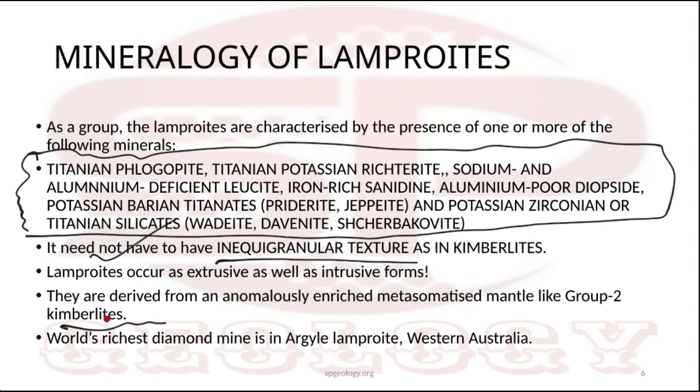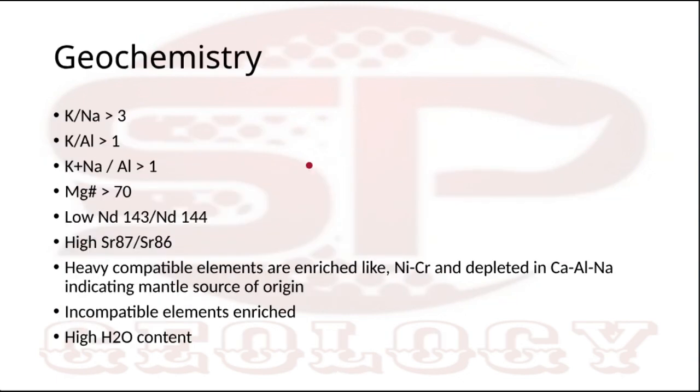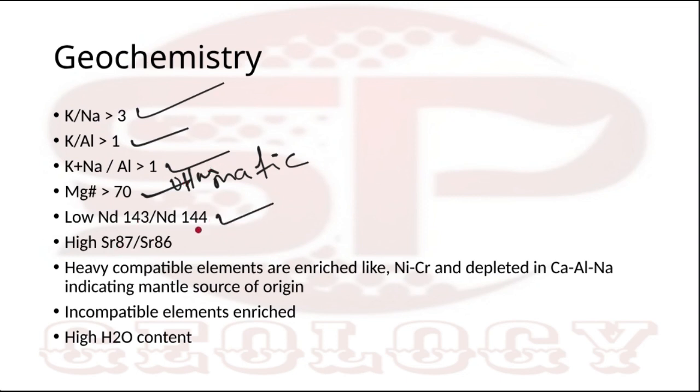What does this thing indicate? Low neodymium by neodymium. It is generated from a melt that is much less related to the primitive magma, less relative to the primitive mantle. That's why this is low in neodymium and neodymium. जो primitive mantle होता है उसके साथ less related है ये lamproid, ठीक है.